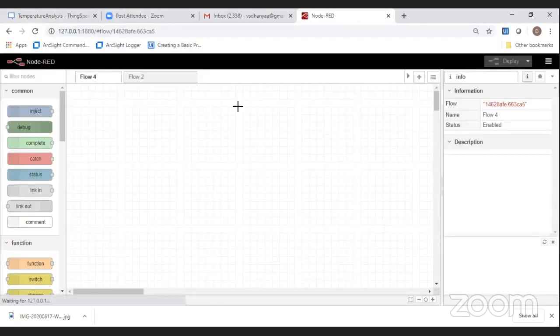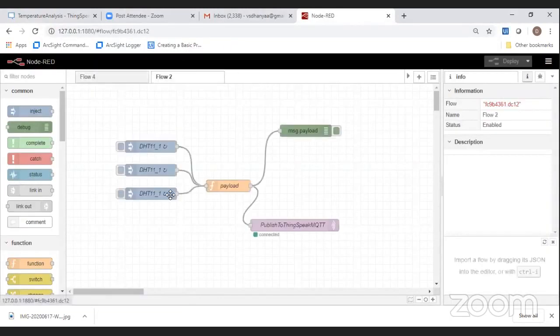Okay, I'm taking the Node-RED window. So this is the Node-RED window where some nodes are available. This is a flow-based program, and the sensor data is connected here. We are taking the sensor data directly from the device and collecting it in these nodes. Here I am not using the direct hardware. Just for a demonstration, I am inputting some values into these nodes.